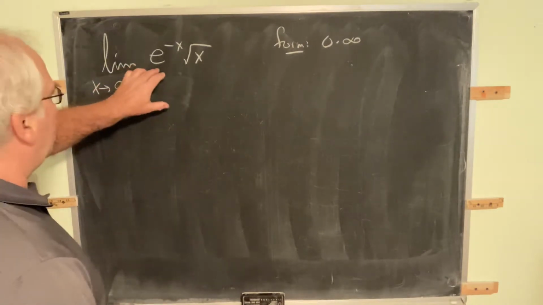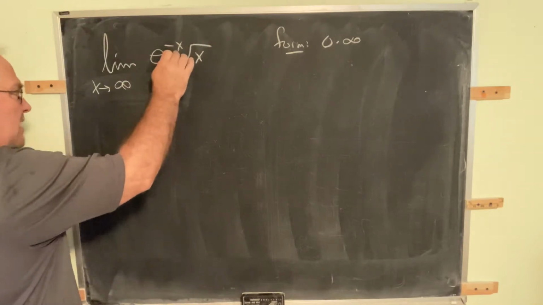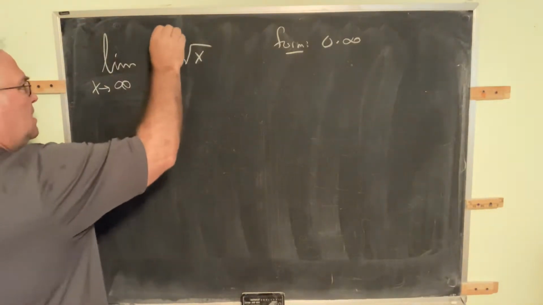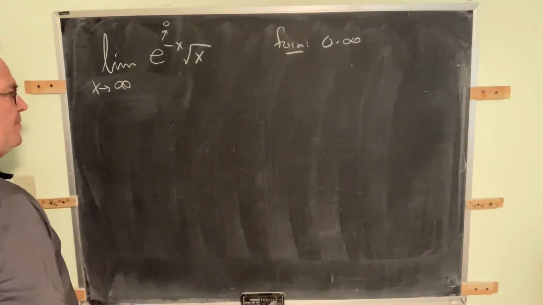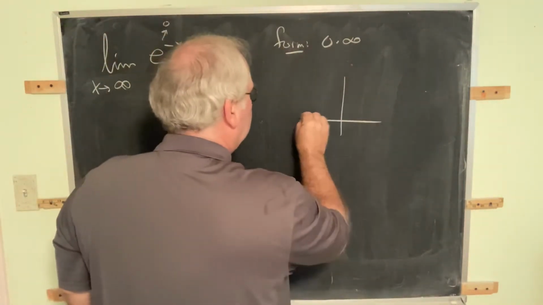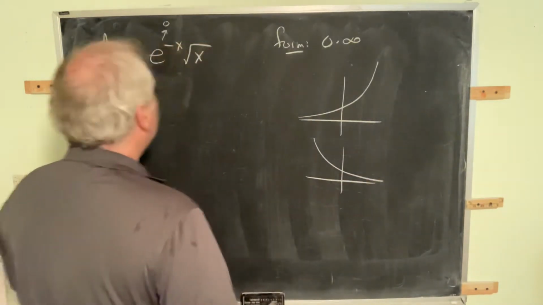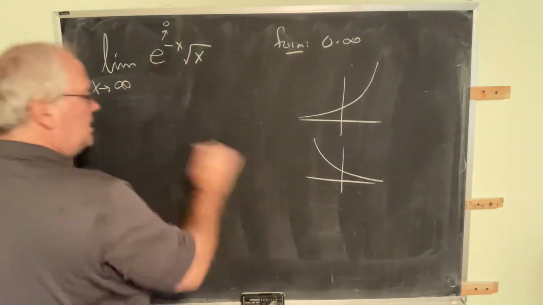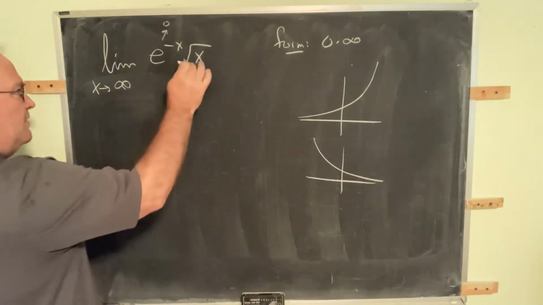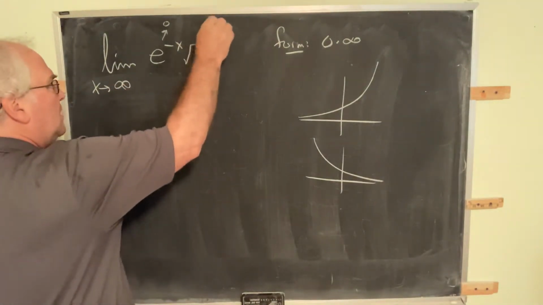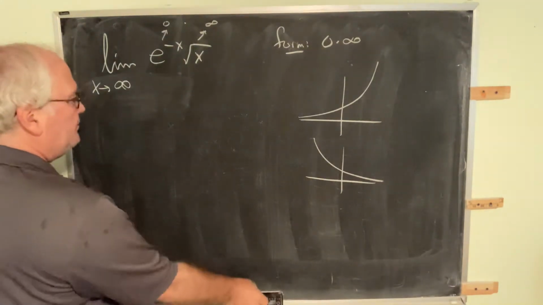Well, we have e to the negative x times the square root of x. Now, we know that as x goes to infinity, direct substitution would give you that e to the negative x goes to 0. This is the function e to the x, and this is the function e to the negative x. As x goes to infinity, e to the negative x goes to 0, and the square root of x goes to infinity. So this is the form 0 times infinity.